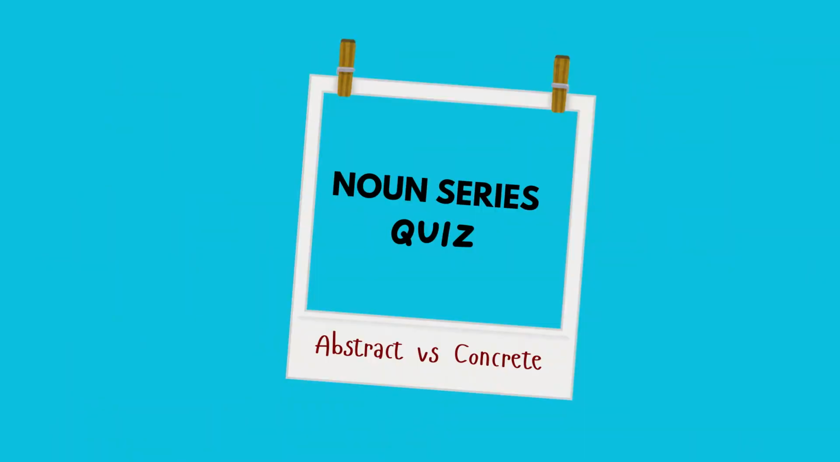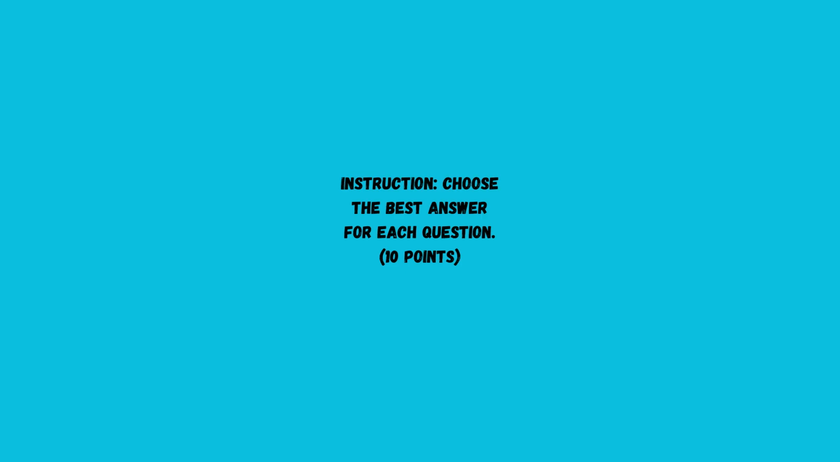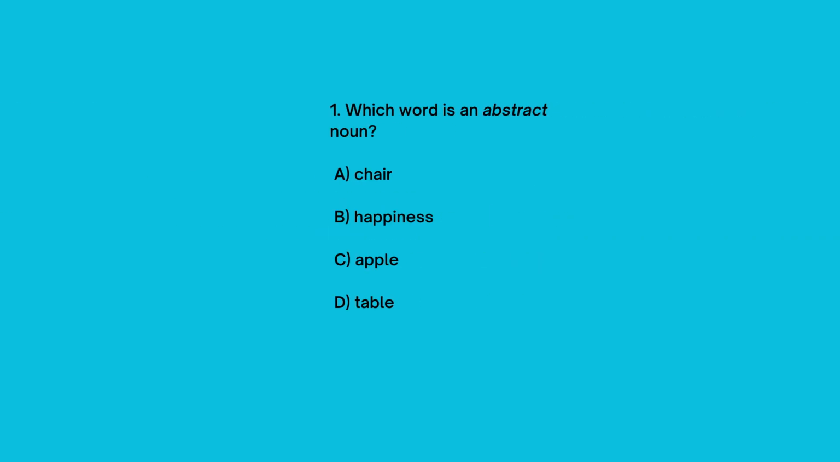Noun series quiz. Abstract versus concrete noun. Instruction. Choose the best answer for each question. 10 points. 1. Which word is an abstract noun? A. Chair. B. Happiness. C. Apple. D. Table. The answer is B. Happiness.